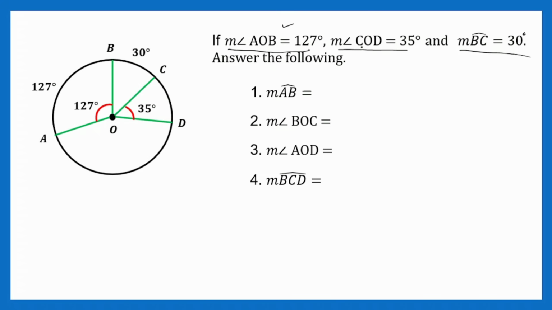Sige nga, ito naman. Measure of angle COD is 35 degrees. Kung 35 ito, what can you say about this one? May relationship yan, di ba? Sir, equal. Very good, 35 degrees. So unti-unti natin nabubuo yung circle. Tama? And next one is this one. So kung yung 30 is the intercepted arc, ito yung converse kanina. Kung 30 yan, what can you say about the angle? 30 din siya. Okay? Ayan. So, halos kompleto na. So, meron na yung tatlong arc, meron ng tatlong angles. So, ang kulang natin is this one. Tama? And yung arc na ito para mabuo yung ating measurements of the circle.